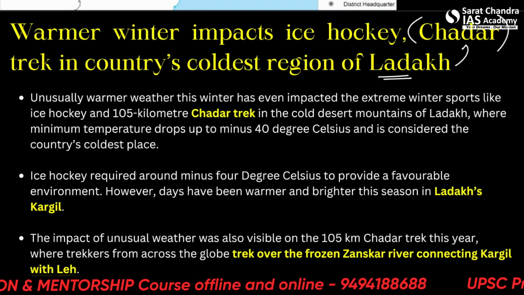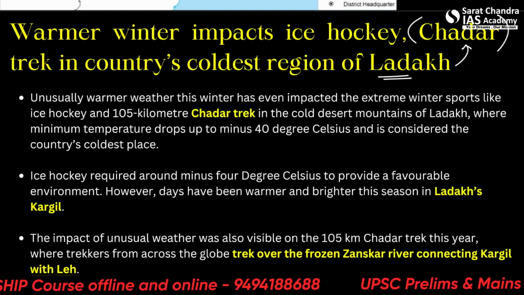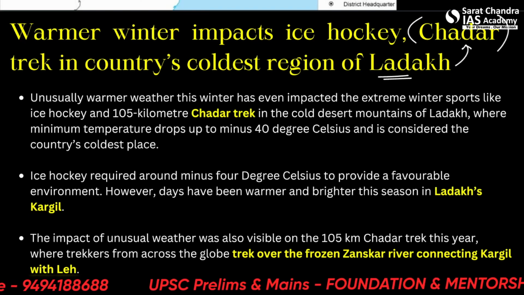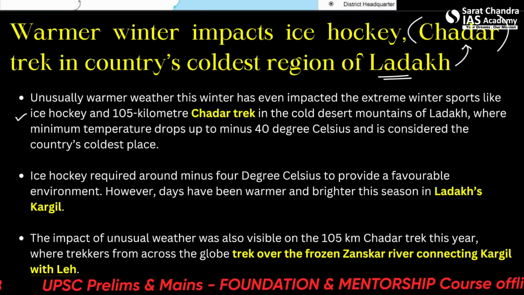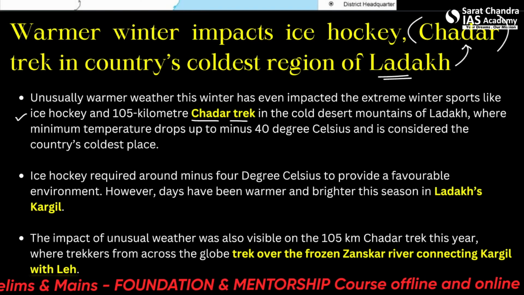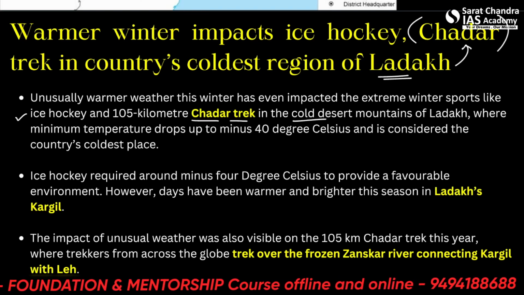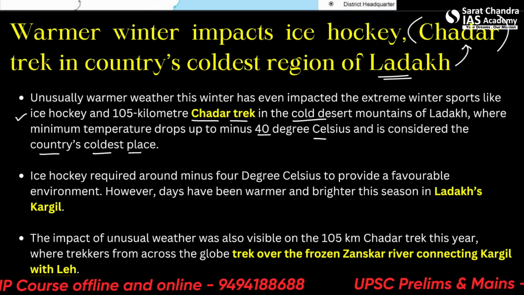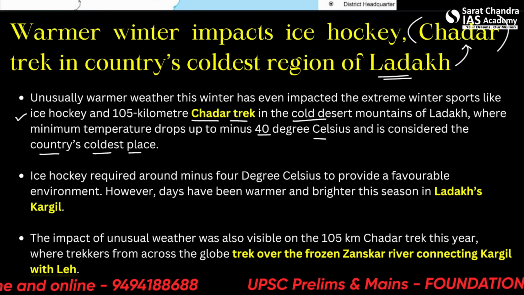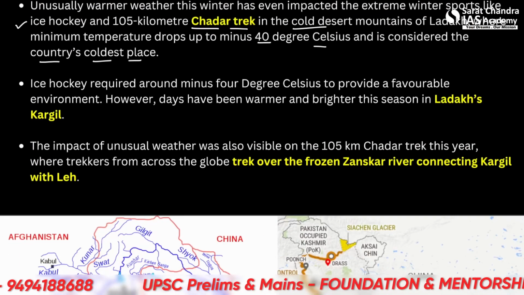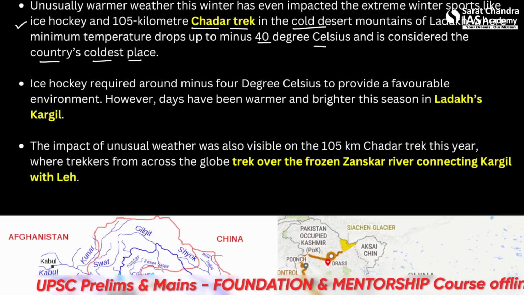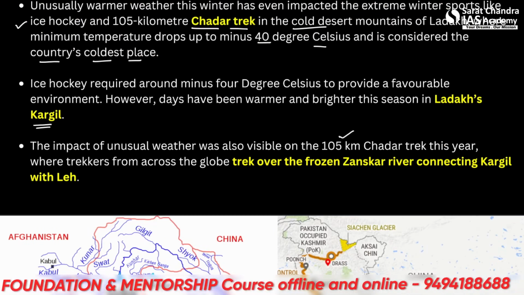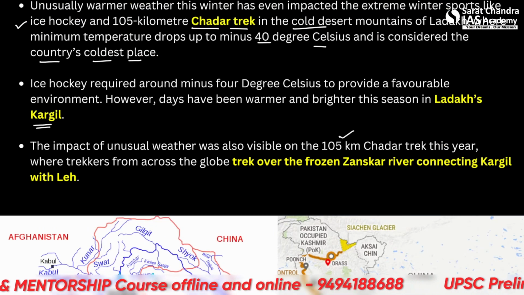So please remember this chadar track is in Ladakh, and let us see which geological or geographic formation makes this track. So unusually warmer weather this winter have even impacted the extreme winter sports like ice hockey and 105-kilometer chadar track. Chadar means a blanket sort of thing. So in the cold desert mountains of Ladakh, where minimum temperature drops to minus 40 degrees Celsius and is considered the country's coldest place. Ice hockey require around minus 4 degrees Celsius to provide a favorable environment. However, days have been warmer and brighter in this season in Ladakh's Kargil. The impact of unusual weather was also visible on the 105-kilometer chadar track this year, where trackers across the globe track over the frozen Zaskar River.